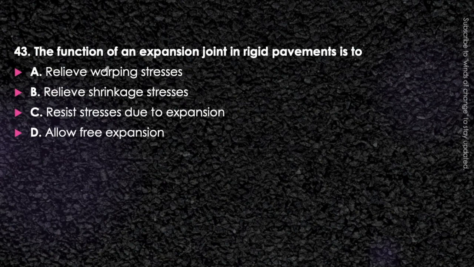Next question. The function of an expansion joint in rigid pavement is to relieve warping stresses, relieve shrinkage stresses, resist stresses due to expansion, or allow free expansion. Think about it. Why do we provide the expansion joint in rigid pavement? This is a very easy question. We will provide the expansion joint because there is a possibility of expansion in the rigid pavement. This is obvious.